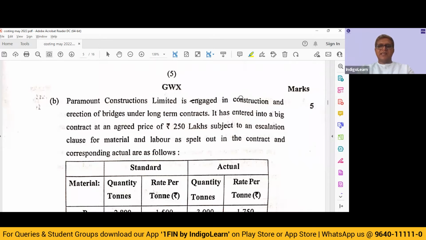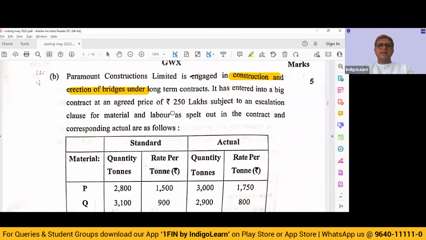Paramount Construction Limited is engaged in construction and erection of bridges under a long-term contract. It has entered into a big contract at an agreed price of 250 lakhs, subject to an escalation clause for material and labor as spelled out in the contract. What do you mean by escalation clause? The escalation clause says that if there is an increase in the price of raw materials or labor or whatever the agreed items are, whatever is the escalation, we are going to pay for that also.